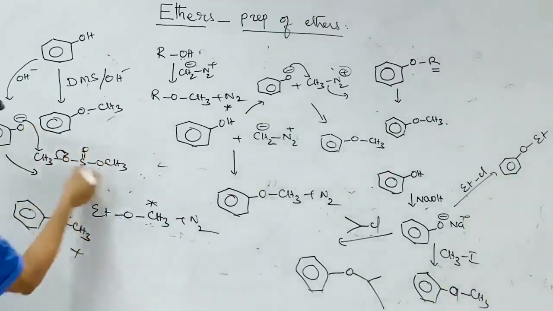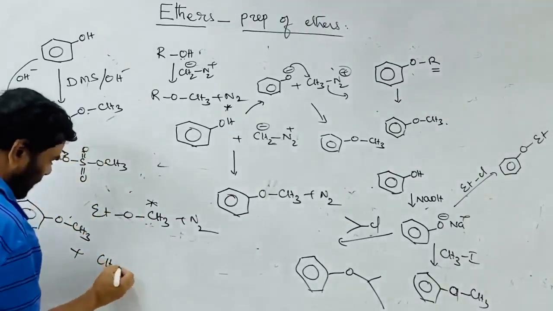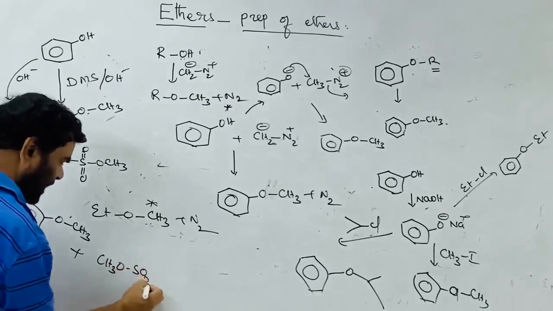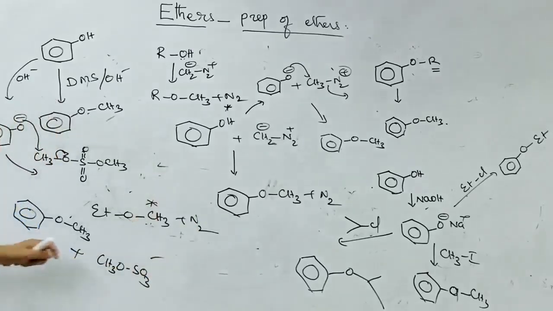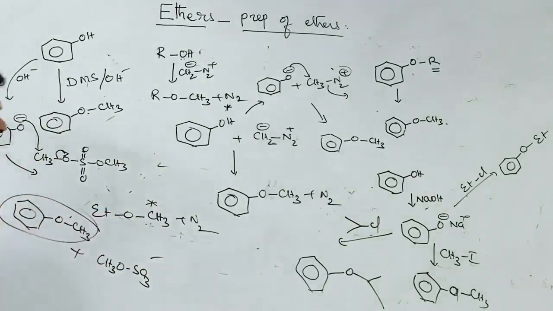This is converted into CH3OSO3 minus, the methyl sulfate ion. This is how methylation takes place.